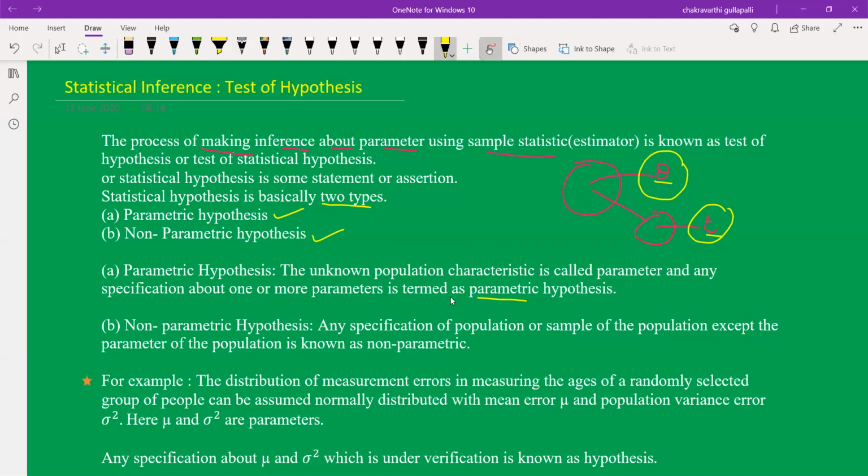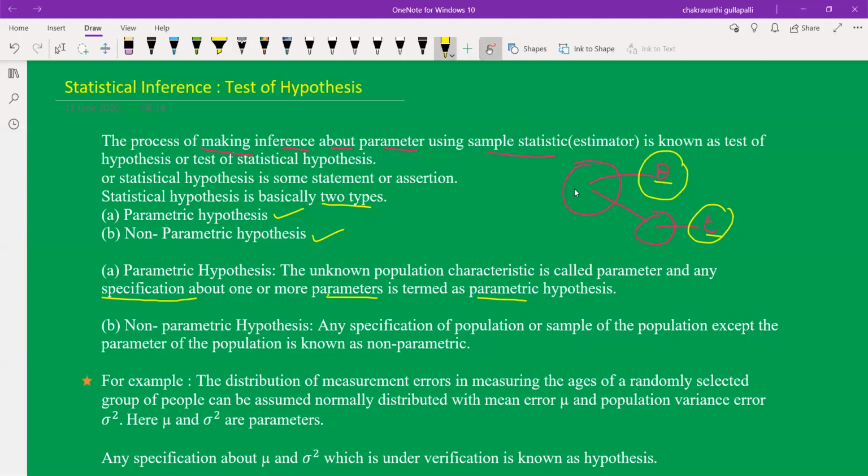Based on the parameters, we construct the statements. Those statements are called parametric hypothesis. The unknown population characteristics is called parameter, and any specification about one or more parameters is termed as parametric hypothesis.